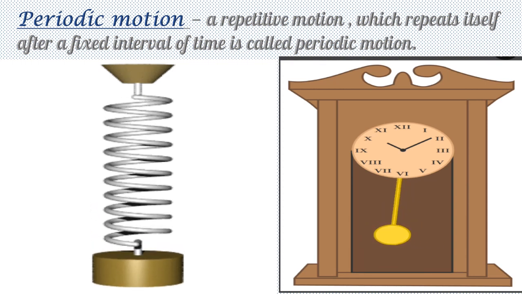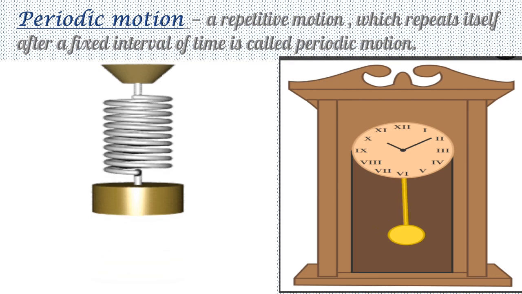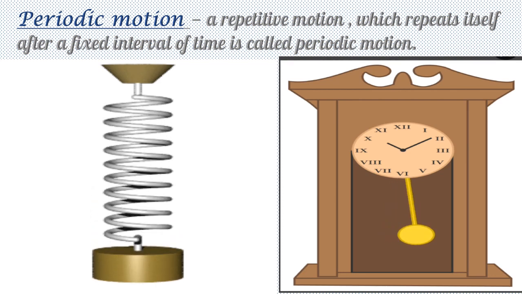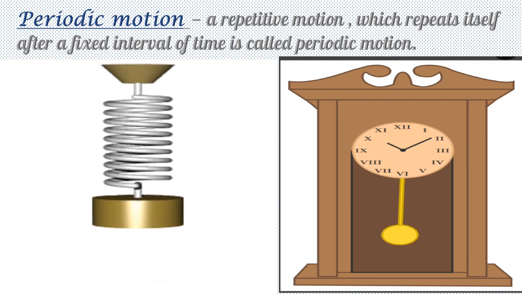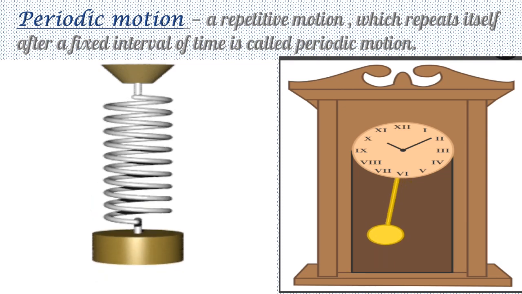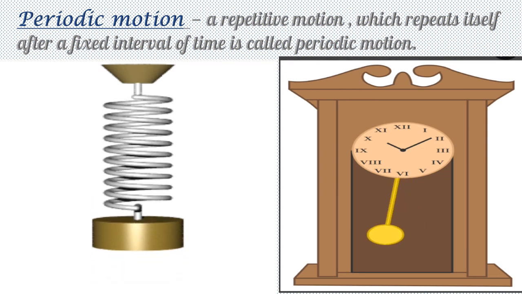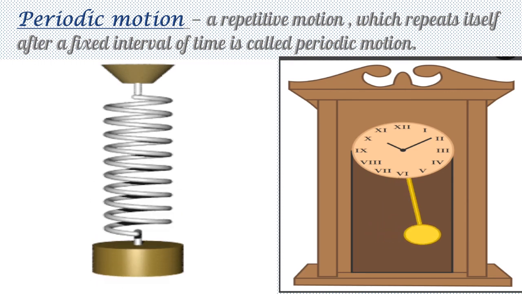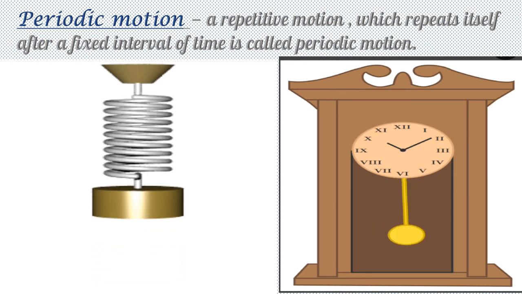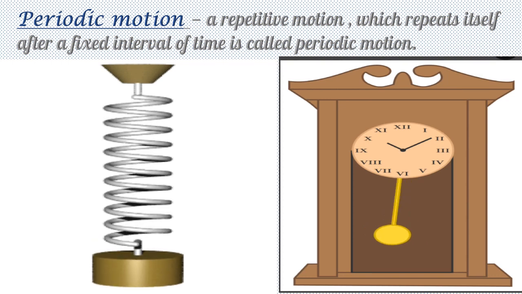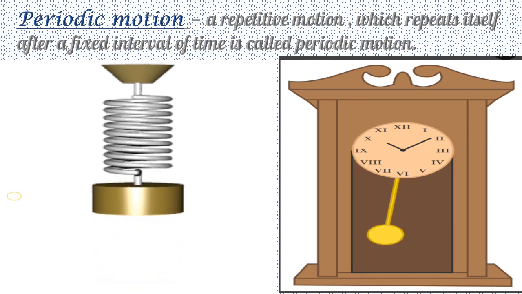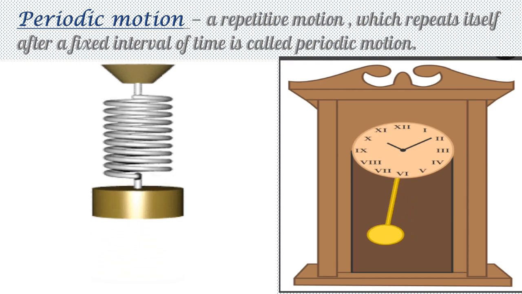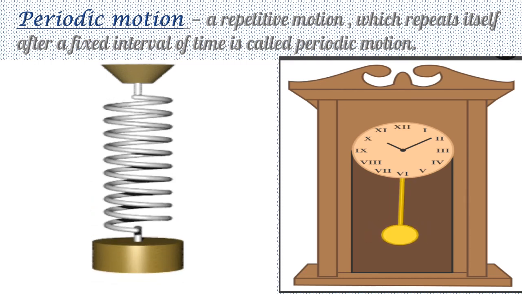So if we critically analyze the motions which we had learned above, that is the oscillatory and the vibratory motion, we will notice that in both these motions, the motion repeats after a certain interval of time. So we can say that both the oscillatory and the vibratory are a type of periodic motion, because oscillatory and